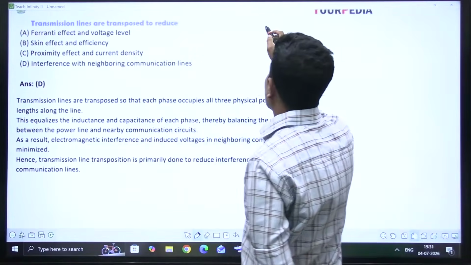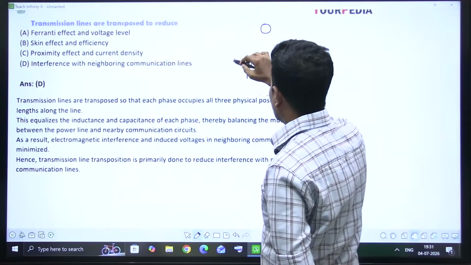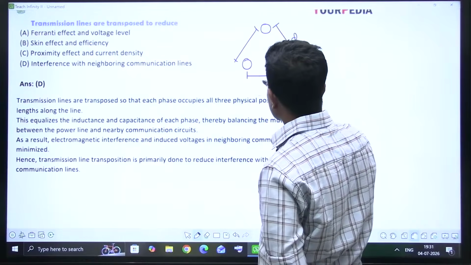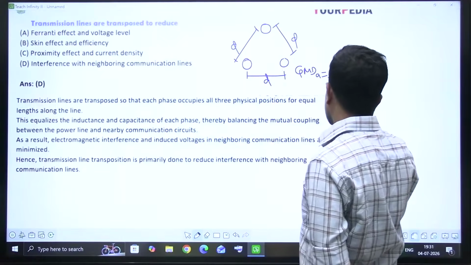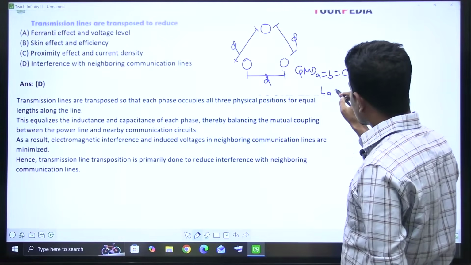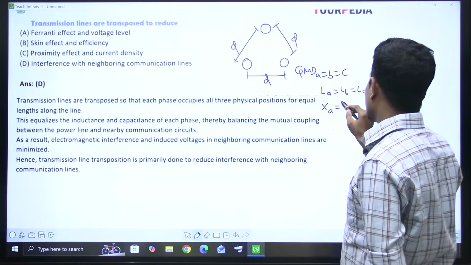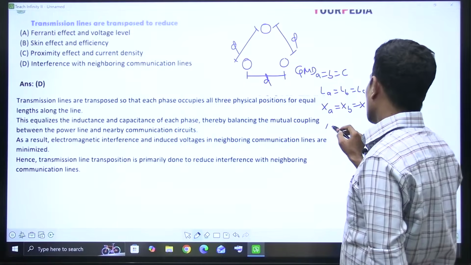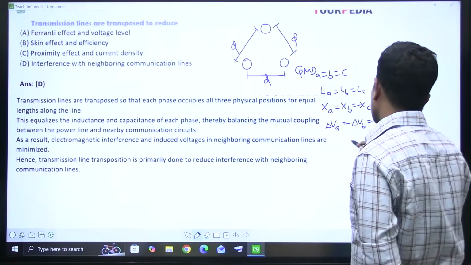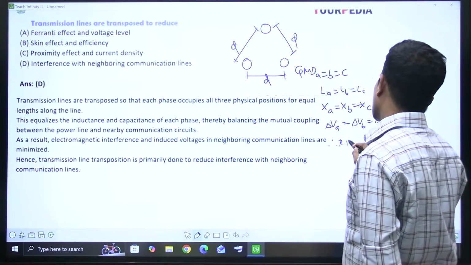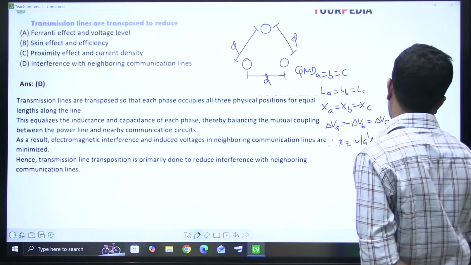We have two types of configuration. One is symmetrical configuration like this, meaning the distances are equal between one phase and another. If distances are equal, obviously GMD of A equals B equals C. If GMDs are equal, LA equals LB equals LC. Then reactance of A equals reactance of B equals reactance of C. Then voltage drop in phase A equals voltage drop in phase B equals voltage drop in phase C. Therefore receiving end voltages are balanced.